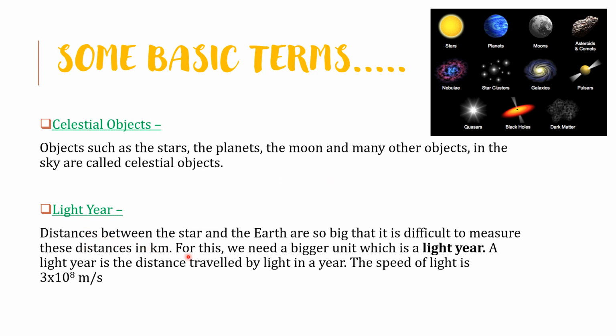Light year. Distances between the star and the earth are too big that it is difficult to measure these distances in kilometers. For this, we need a bigger unit, which is a light year. A light year is the distance traveled by light in a year. The speed of light is 3 into 10 to the power 8 meters per second. Light takes about 8.3 minutes to reach the earth from the sun.